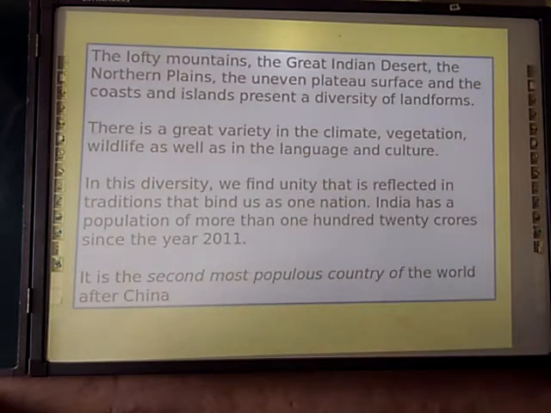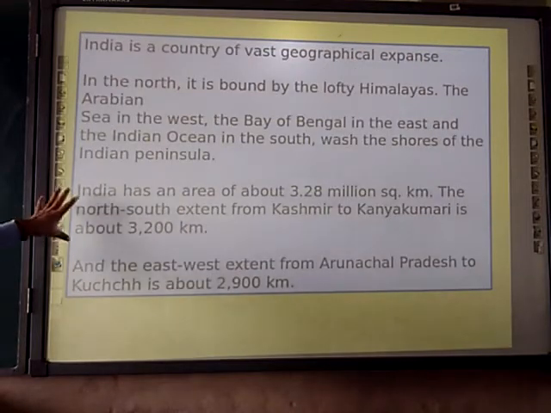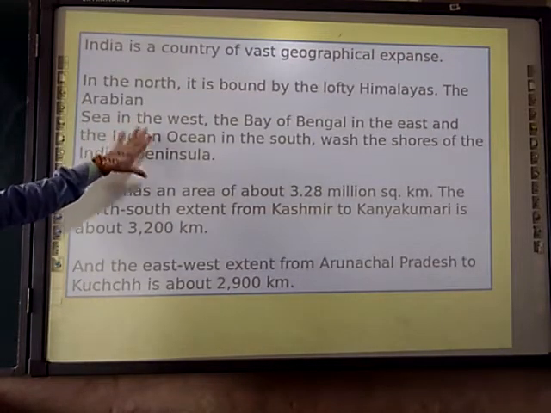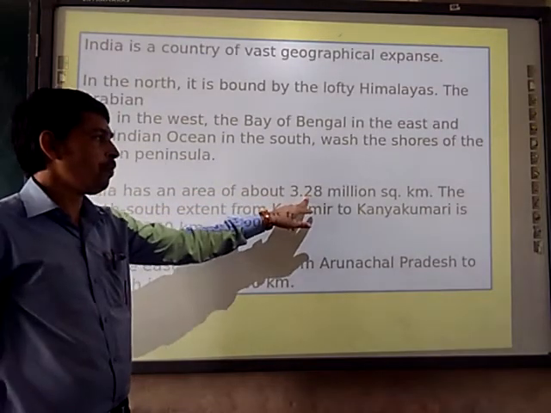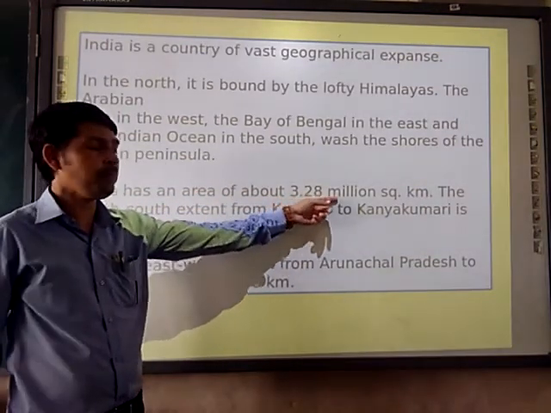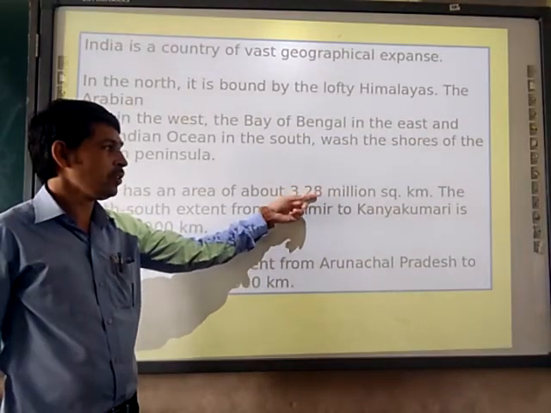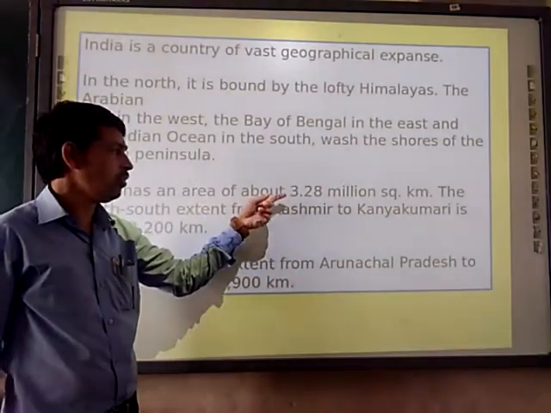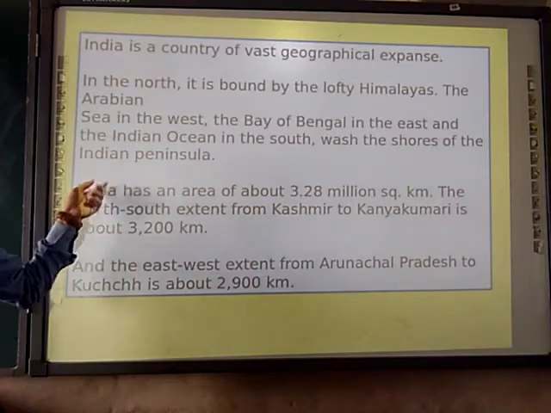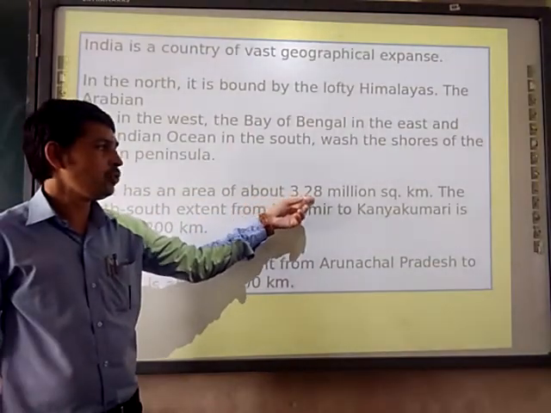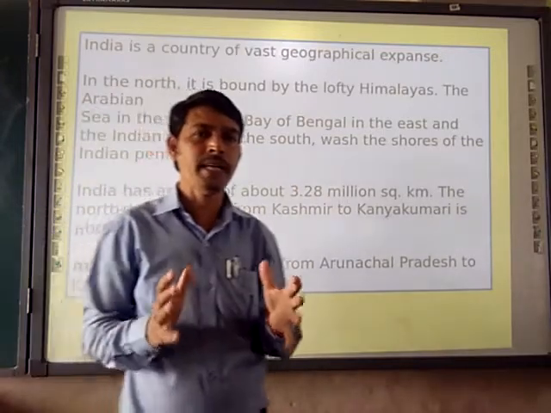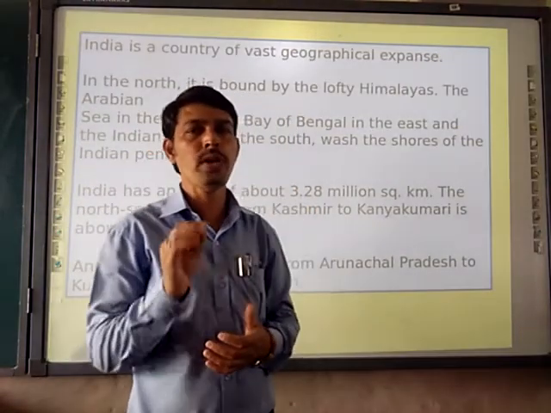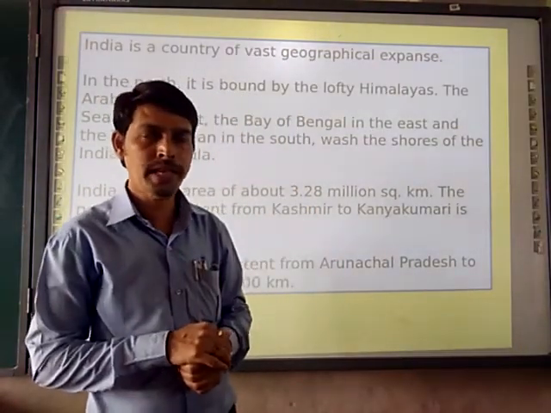The lofty mountains, the great Indian desert. First, as we are seeing, India has an area of about 3.28 million square kilometres. This is going to be asked in the fill in the blanks also. What is the area of India? So you have to write 3.28 million square kilometres. So the total area of India is 3.28 million square kilometres.